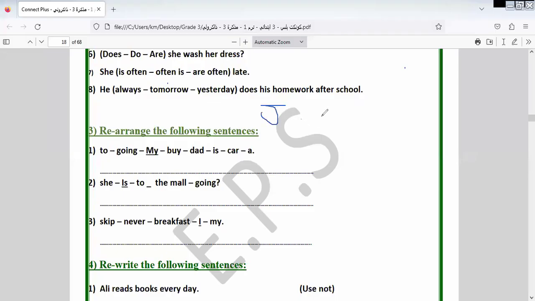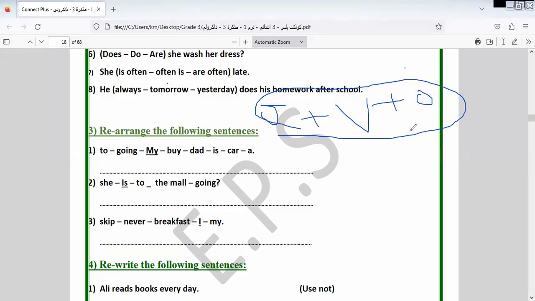As we told you before, the rule is subject, verb, object. This is the rule. We all know it from grade 1 till grade 6. I will write this rule. So a sentence consists of what? Subject, verb, object. Let's answer the questions depending on this rule. Here we have the answer.